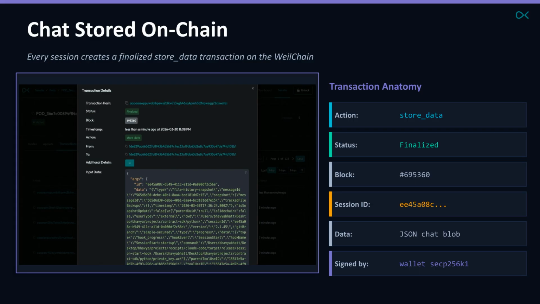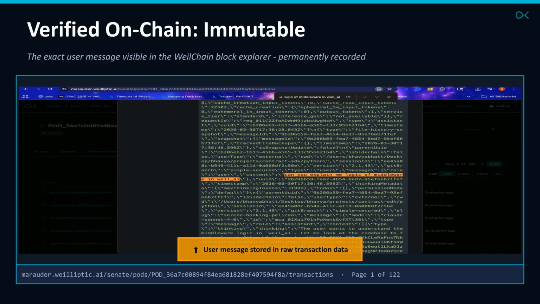Every session creates a finalized "store_data" transaction on the WeilChain. The transaction includes the action, finalized status, block number, session ID, the JSON chat blob data, and is signed by a SECP256K1 wallet. The data is immutably verified and stored on-chain.